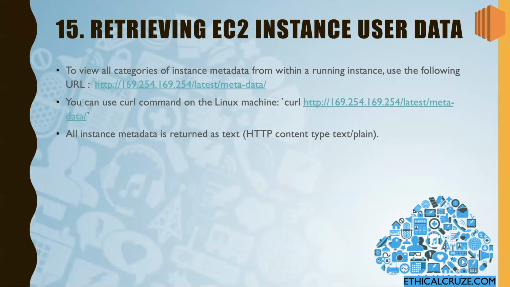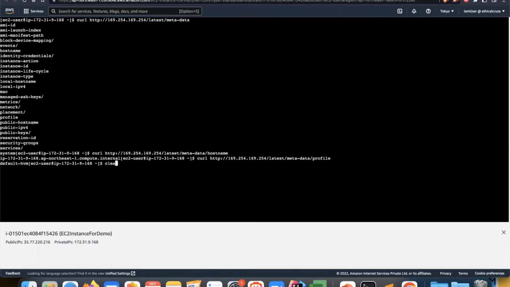Let's go back to the web console, and I'll show you how we can access it. First of all, I will clear out this console. Then, instead of meta-data, I just type user-data. And you can see this was the original script which I provided when I launched the EC2 instance: sudo yum update, install httpd, start httpd, enable httpd. So this was the actual user data which I provided at the time of launch of the instance.